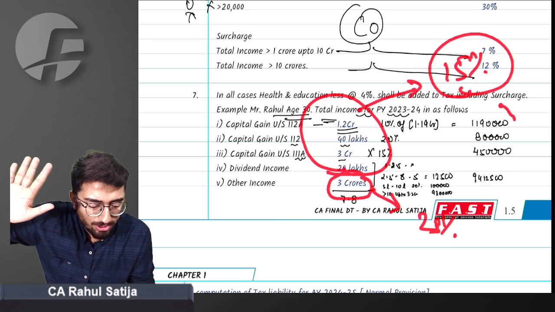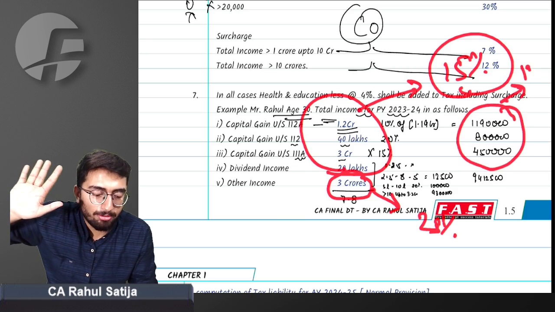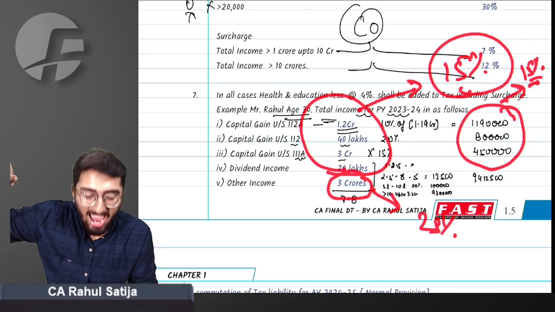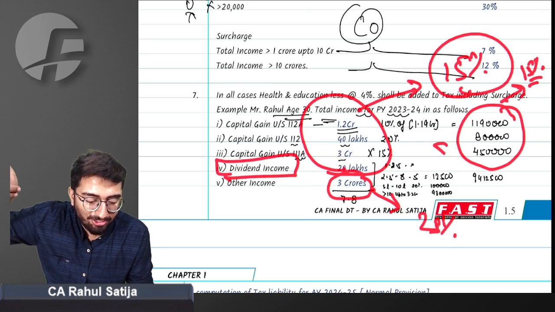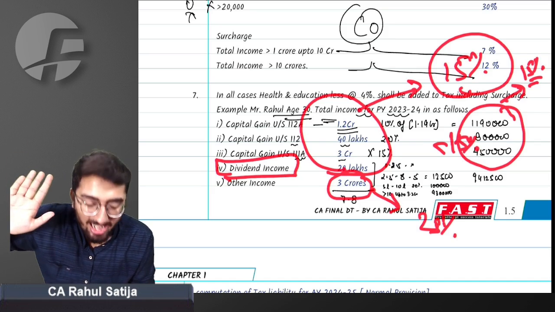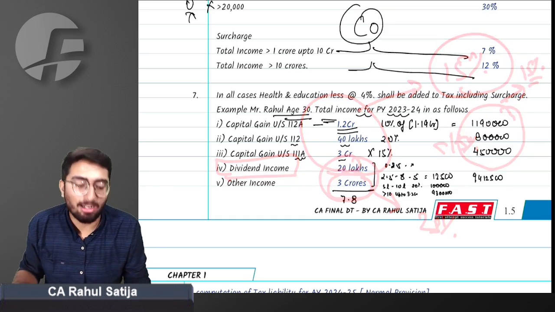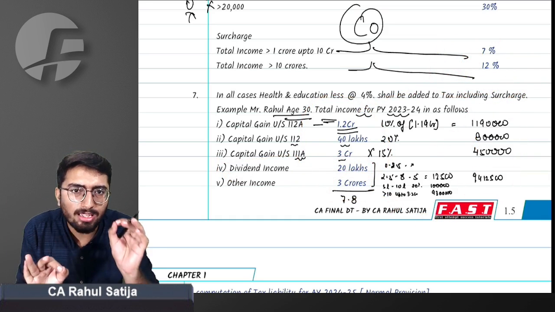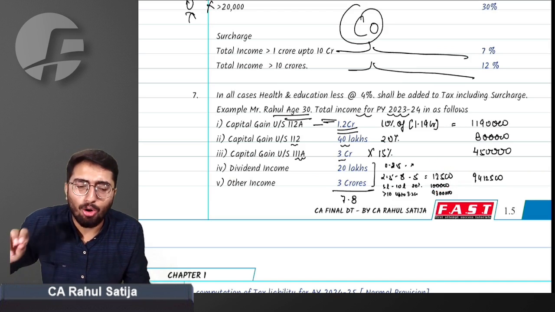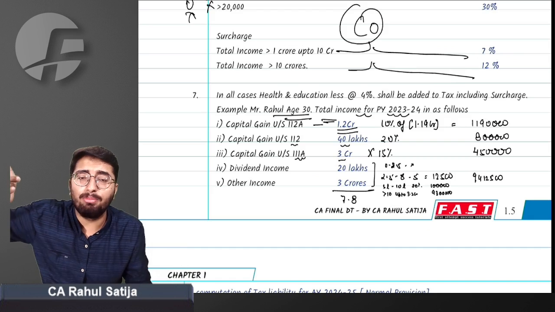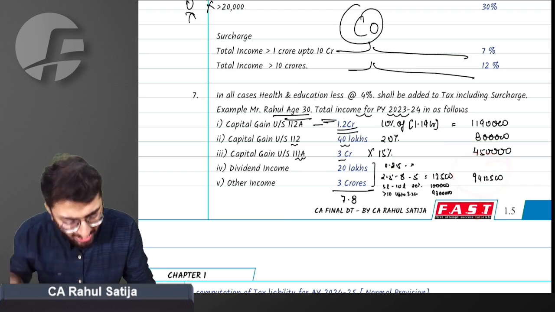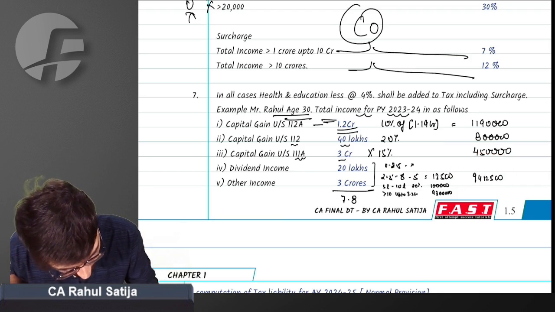Got it. Which means all these taxes we'll add 15% as surcharge, and on tax on dividend income, we'll add 15%. But wait, do we have tax on dividend income? We have tax consolidated for dividend and other income as 94 lakh rupees. So we have to separate the tax on dividend income and tax on other income. The tax calculated on the dividend income, we'll add 15% surcharge to that, and on the tax on balance income, we'll add 25%. Let's see how the segregation process works.